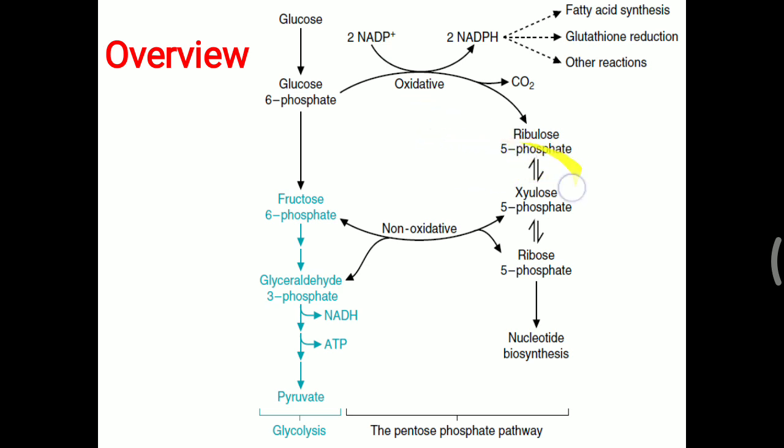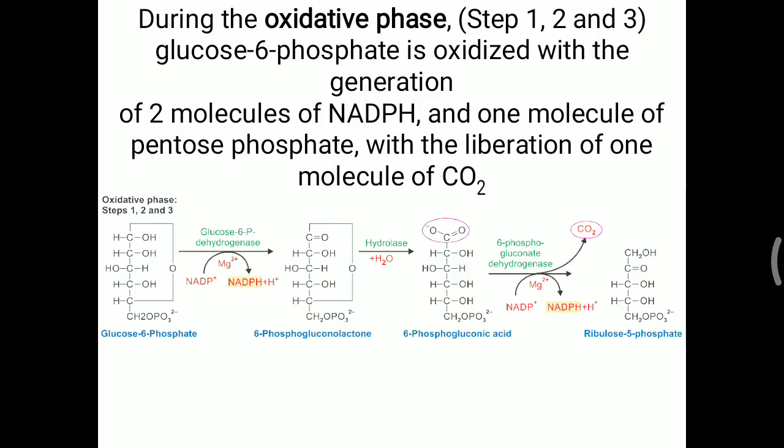Now this ribulose 5 phosphate is interconverted in many reactions, and finally we get ribose 5 phosphate, from which nucleotide biosynthesis is possible. At the end of the reactions of the pentose phosphate pathway, we get fructose 6 phosphate that can again enter the glycolysis pathway. So it is a shunting of glycolysis, which is why it is called a shunt pathway. Why is it called a shunt pathway? Because it is just a shunting of the glycolysis pathway. So that is the overview of the HMP shunt pathway.